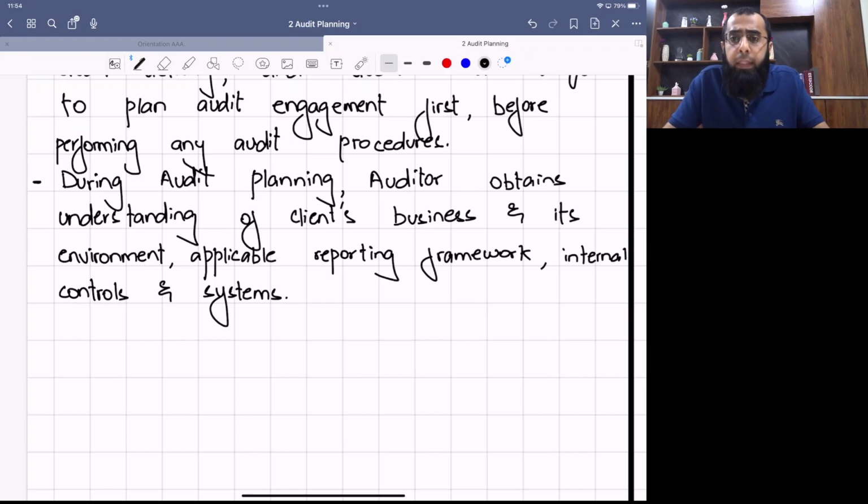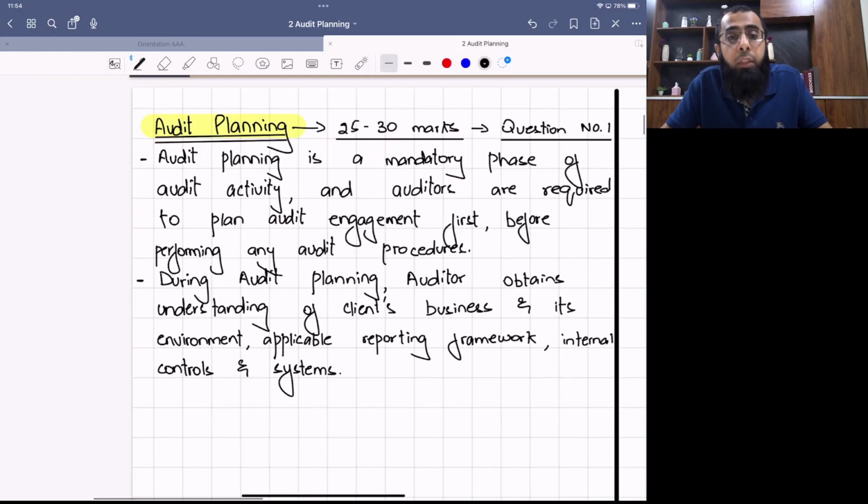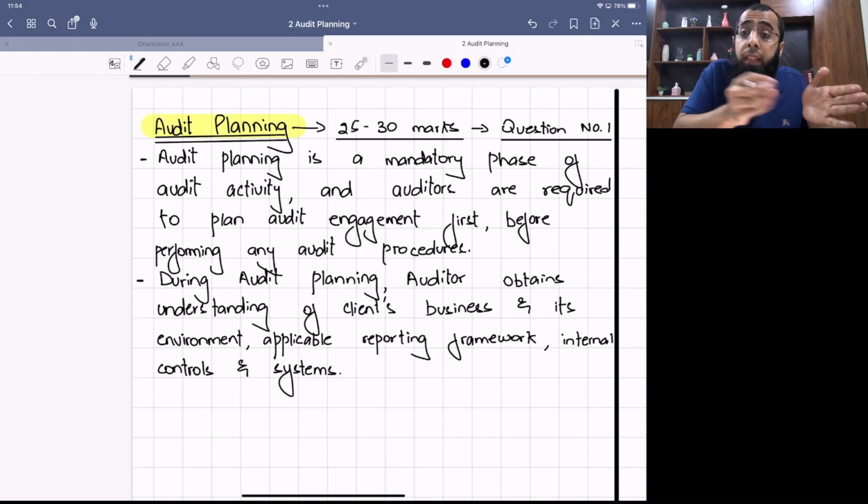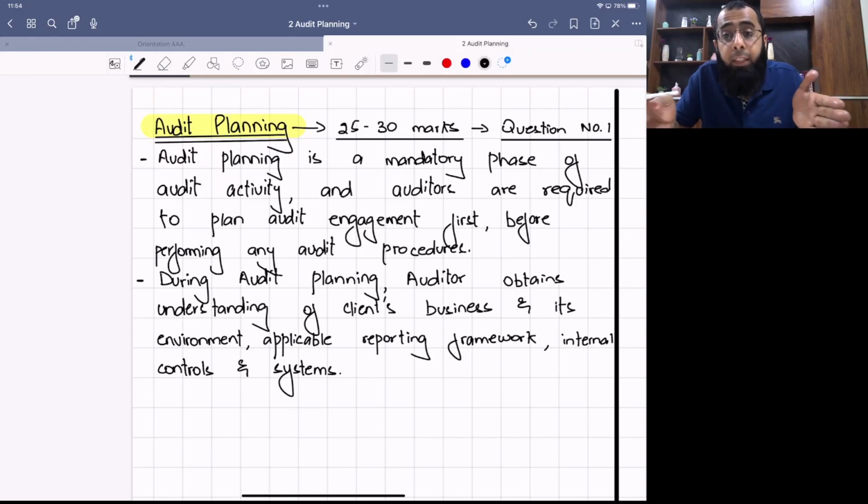Now, one important thing: some students think that we have to write everything with the teacher or we have to learn everything. This is not like that. The AAA exam is of a very different nature. You just need to understand the concept. In your examination, there will be no requirement which requires rote learning. The exam will include scenarios, like an audit planning scenario of 5 pages in which there will be detail of the client's business and you have to deal with the scenario. So just focus on understanding the concept, not writing anything or doing rote learning. You can just print out the documents and read it with my class. I write it during the class because students can have better clarity while understanding. They can look at every word and every phrase which I go on.